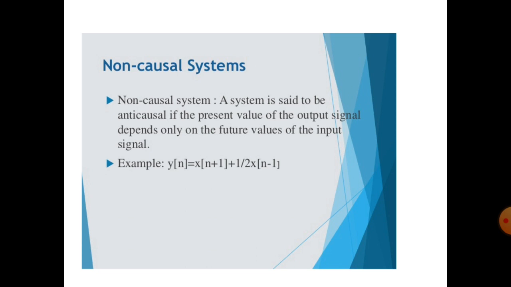Example, y of n equals x of n plus 1 plus 1 by 2 x of n minus 1. Here x of n plus 1 means it depends on the future values of the input signal. So that's why it is called an anti-causal or non-causal system.